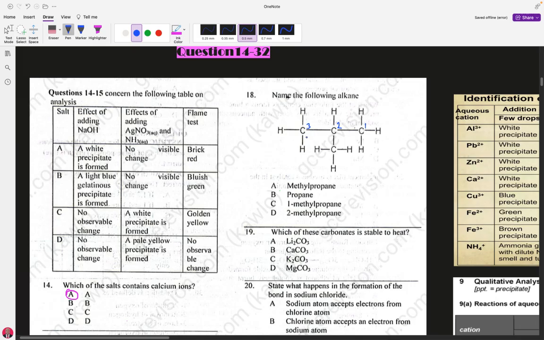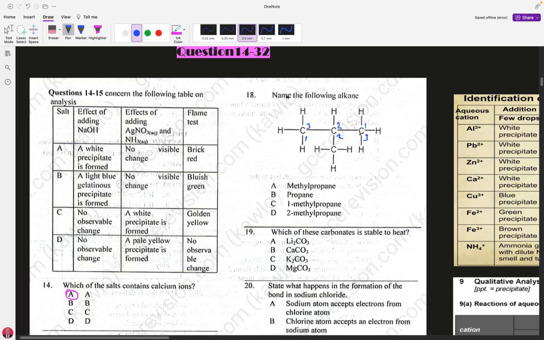If we start it from here, because it is 1 and 2 and 3, it's the same thing. So, of course, the methyl group is on the 2 carbon atom. According to the IUPAC system of nomenclature, we start with the number, then attach the group, and the last one will be the parent chain. The first thing you should know is the group here is CH3. It is a methyl group.